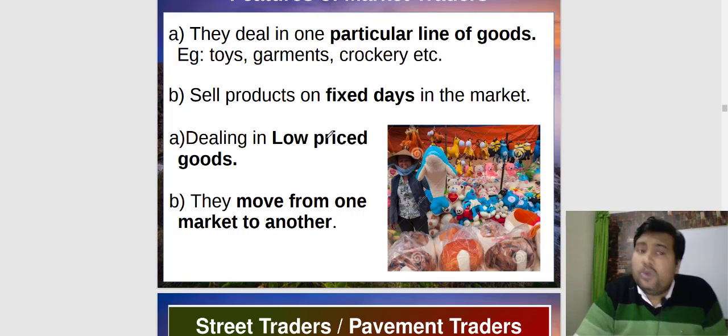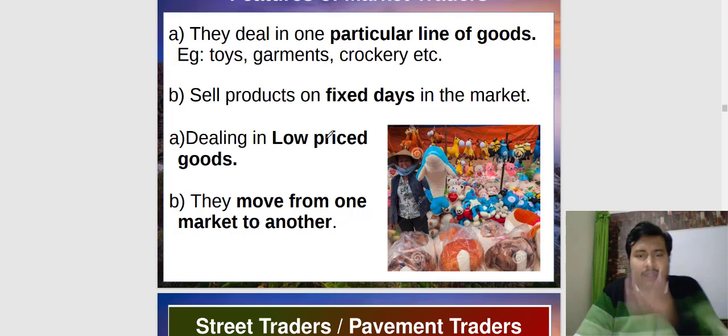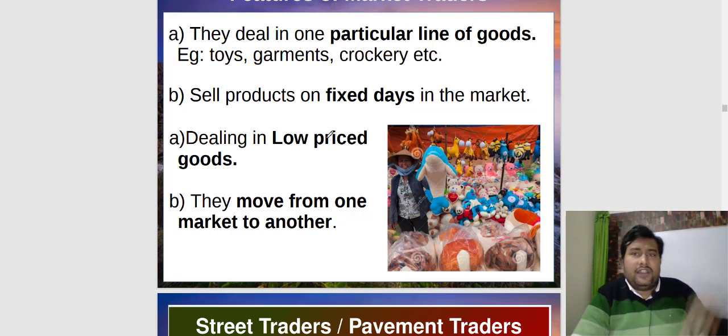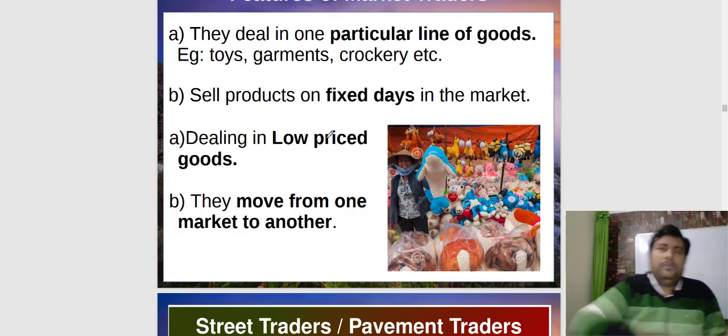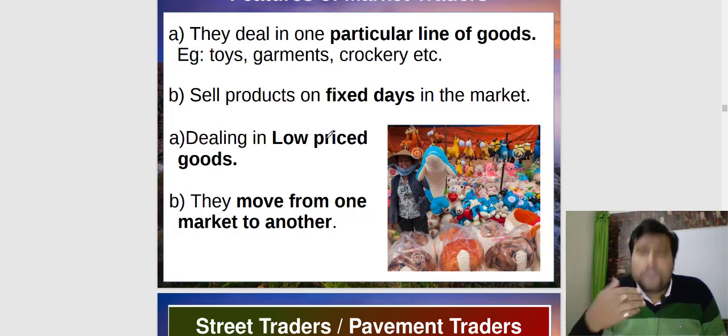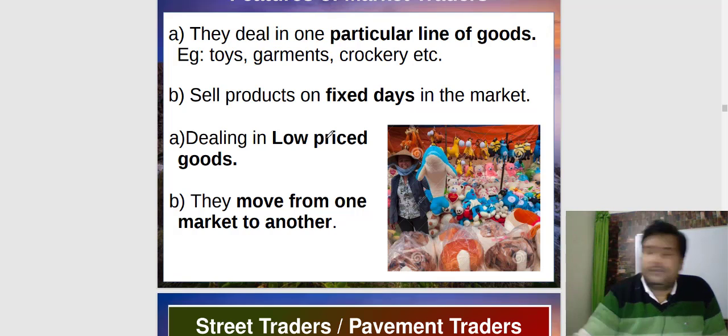Generally they deal in low price goods, because, a very common thing to understand, they are not dealing in branded goods, so the prices are very low. And they move from one market to another. Suppose on Wednesday and Friday they are in Samne Ghat, maybe on Monday and Saturday they are in Lanka. So that's why they are also kept in the category of itinerant traders, movable traders.